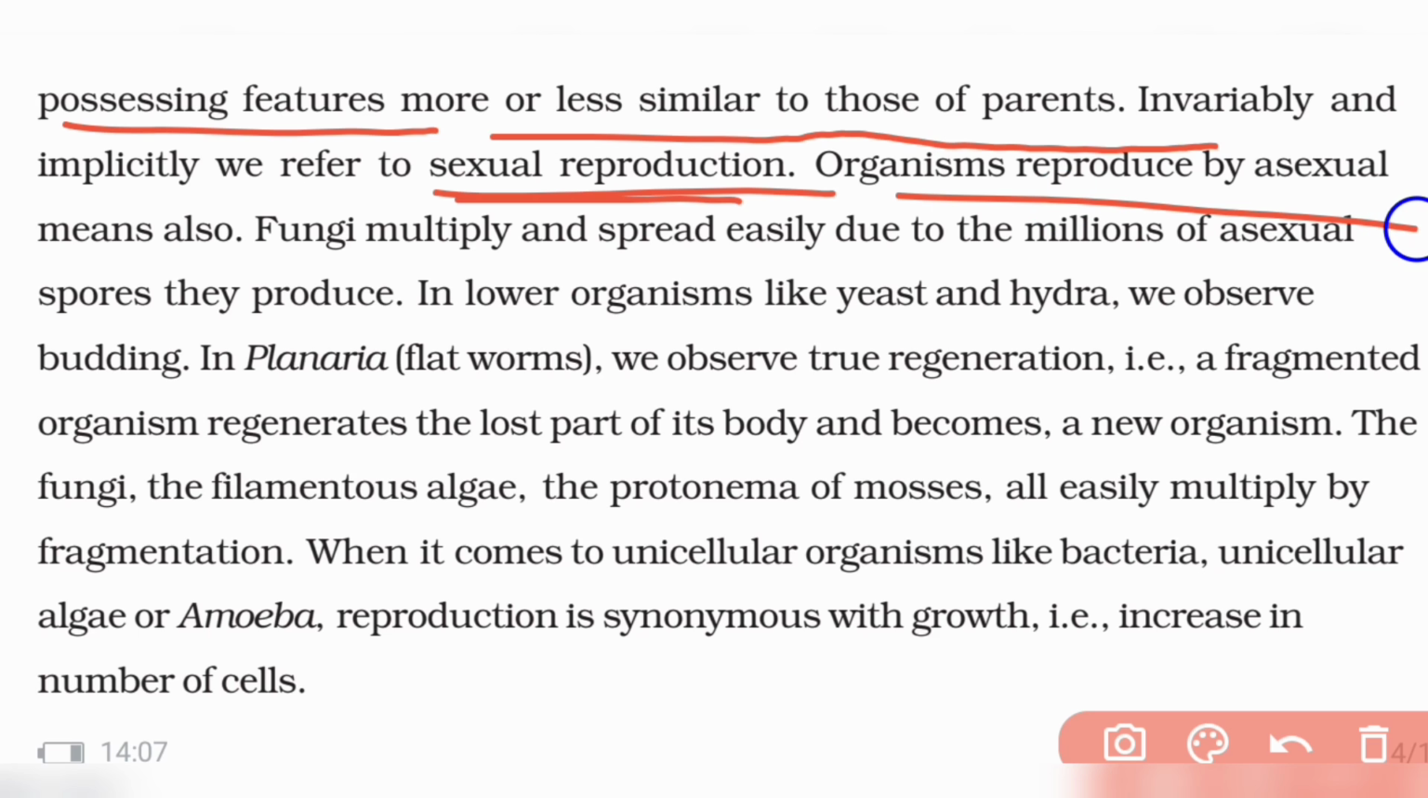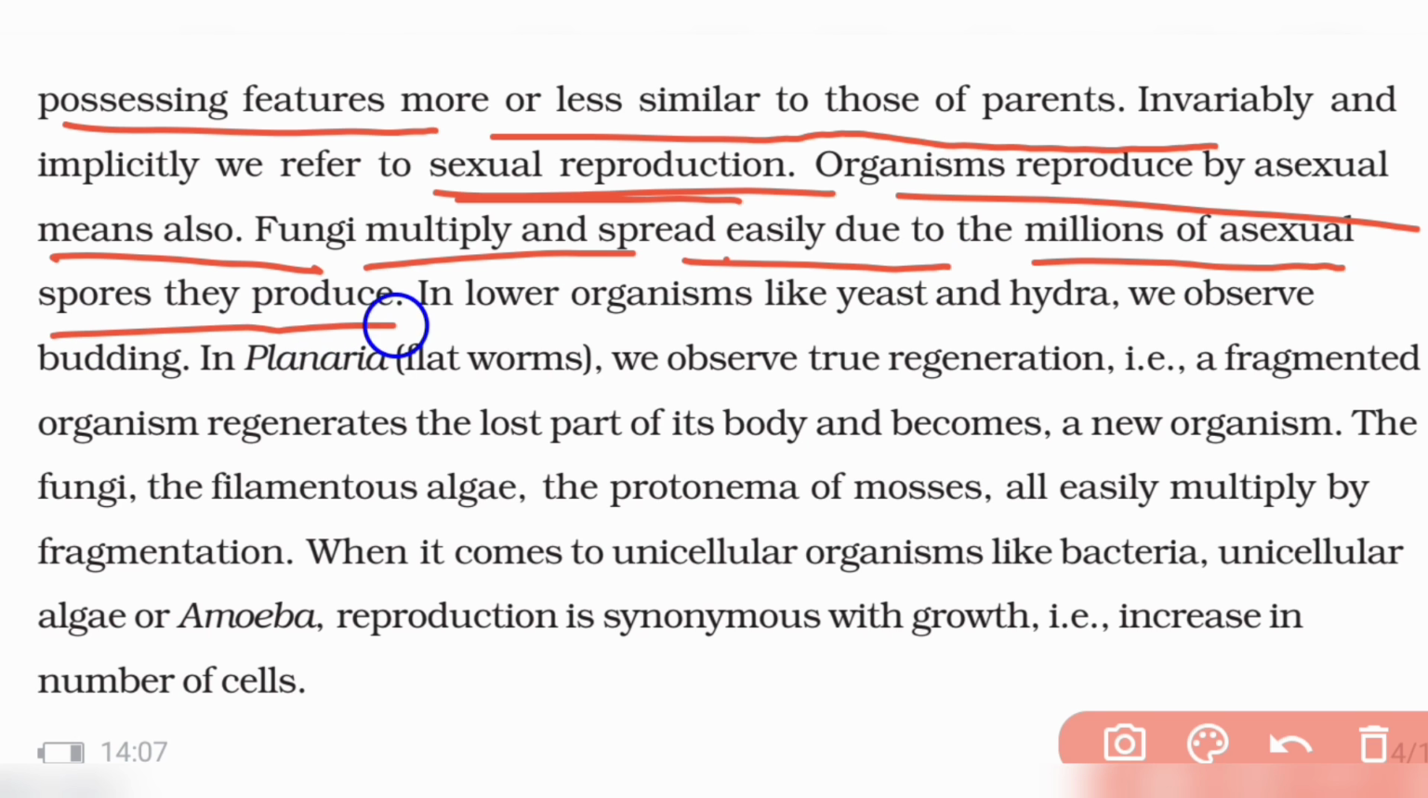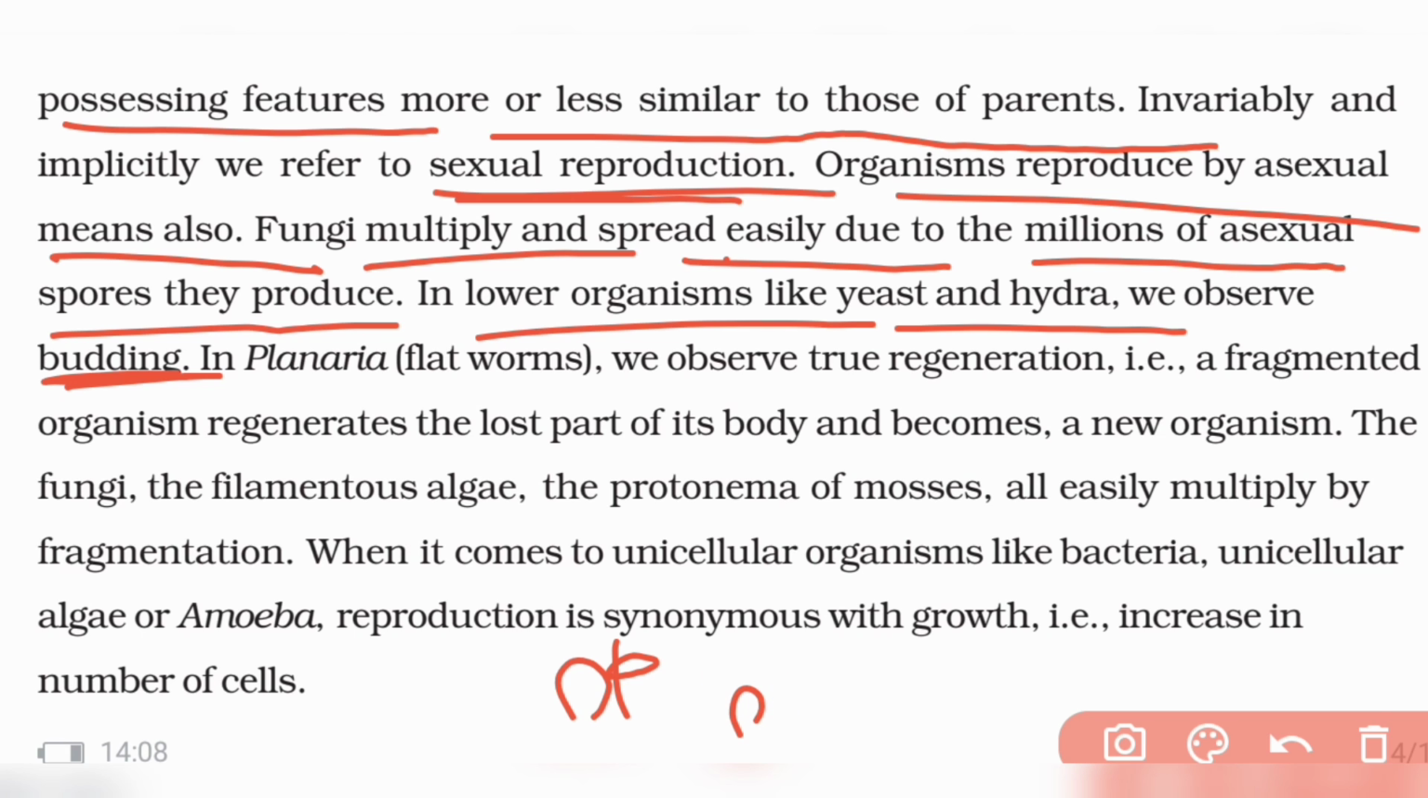Organisms reproduce by asexual means also. Fungi multiply and spread easily because of the millions of spores that they produce. In lower organisms like yeast and hydra, you observe budding. Budding means there is one organism, on top of that a bud is produced. This bud gets separated and starts to grow into a new organism. That is called the process of budding.